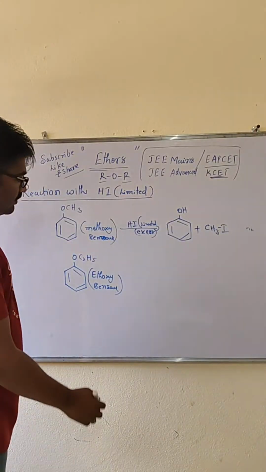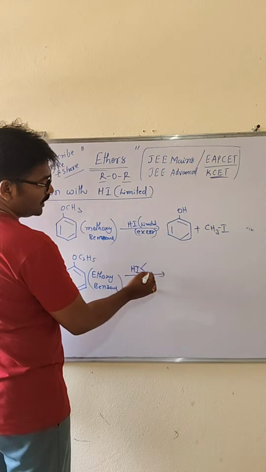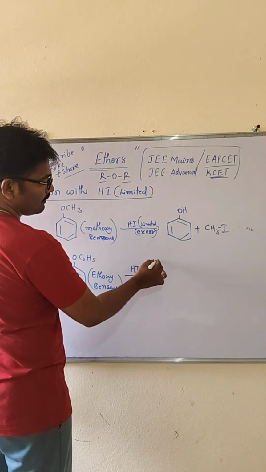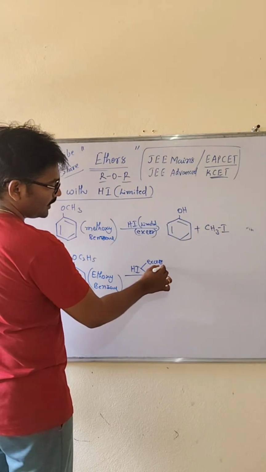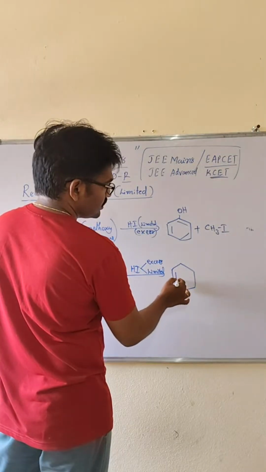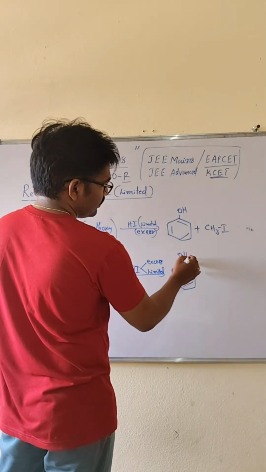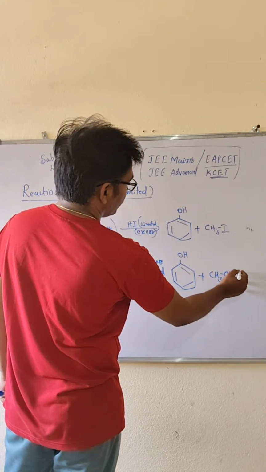Clear? Even in this case, if you take hydrogen iodide in excess or limited, one product must be phenol plus CH3 bond CH2 bond I.